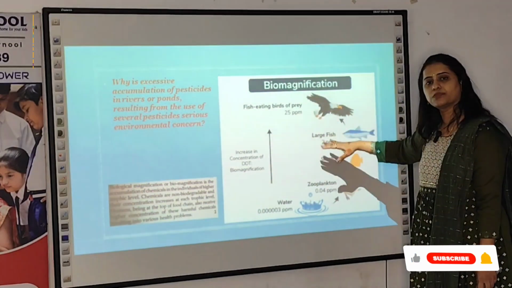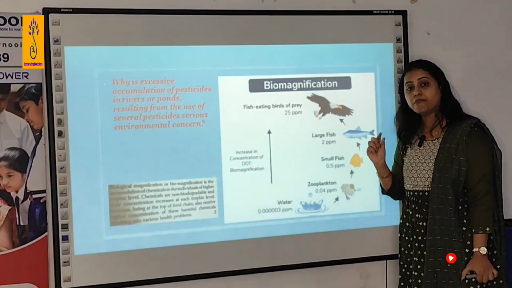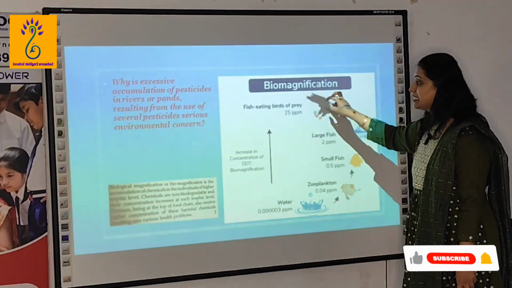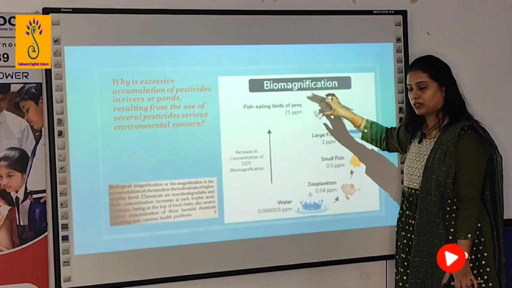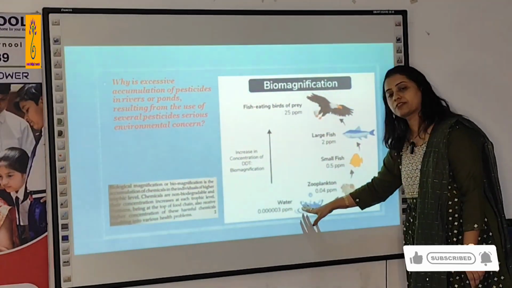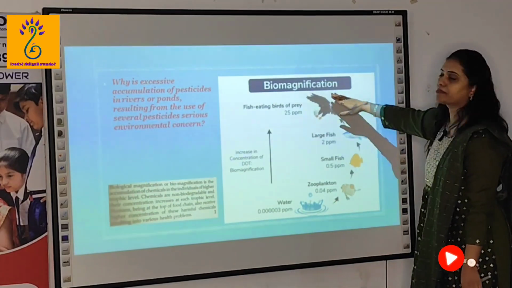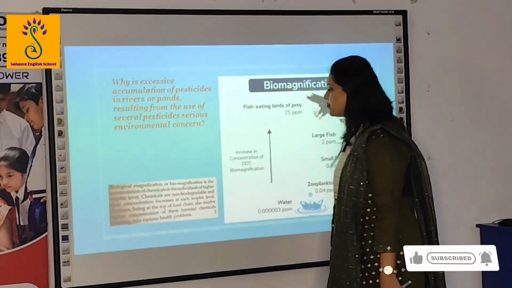More than 10 times, it has magnified. That is the amount of DDT present in the hawk. From 0.00003 parts per million, look how it has magnified. So this is called biomagnification.